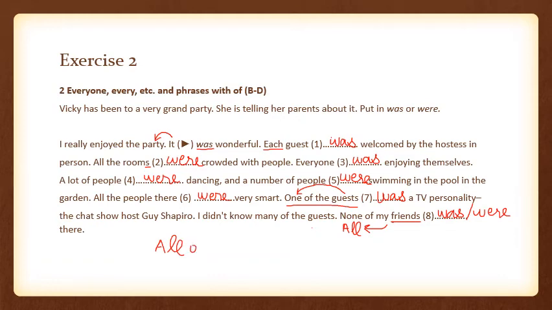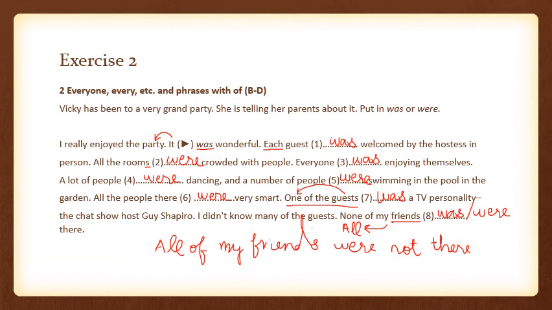All of my friends, sorry about the D, my friends were not there.